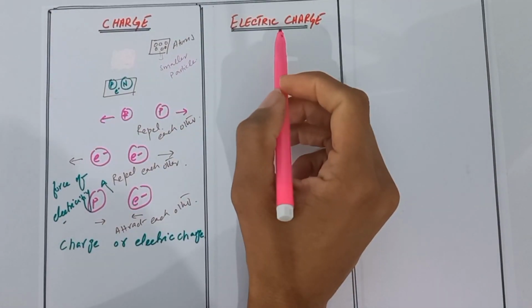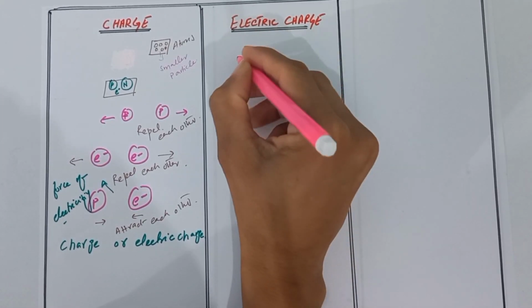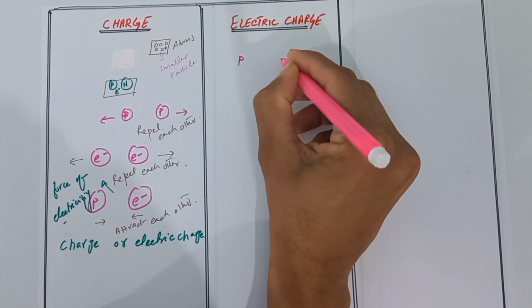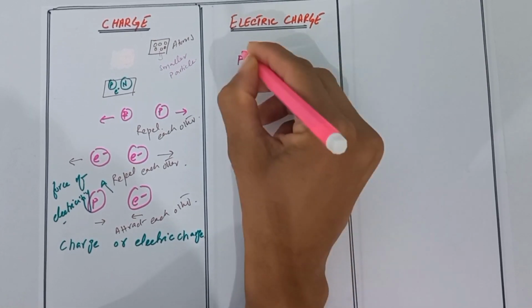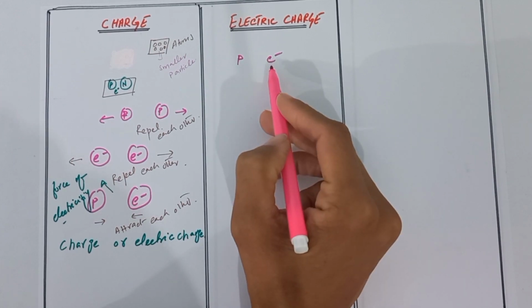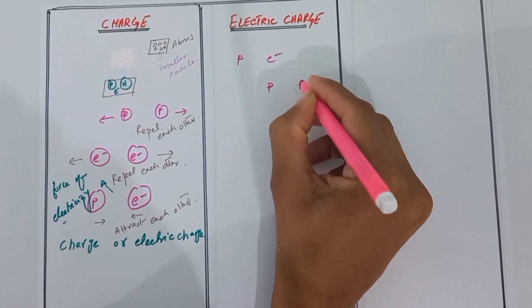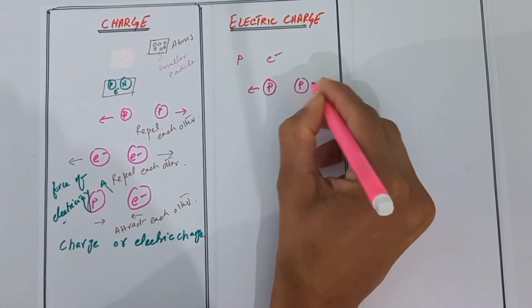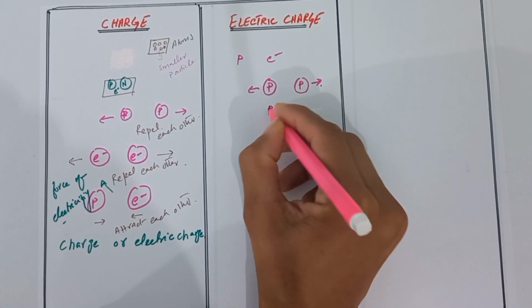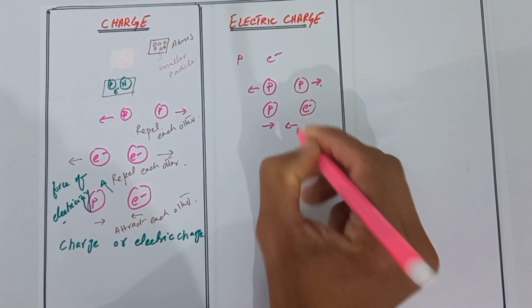If somebody asks what is electric charge, then it's simple: something that proton and electron possess, which causes them to attract or repel each other. You notice that like particles such as protons repel each other, and unlike particles such as proton and electron attract each other.